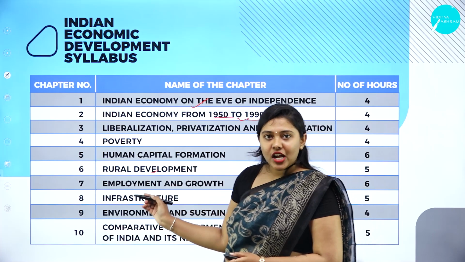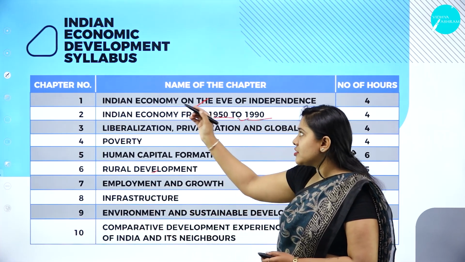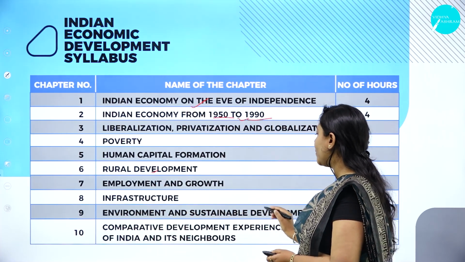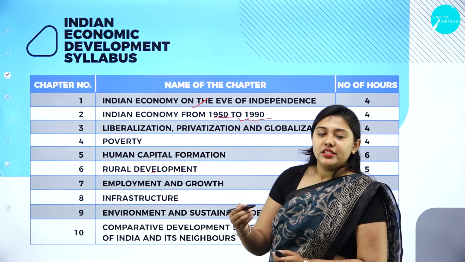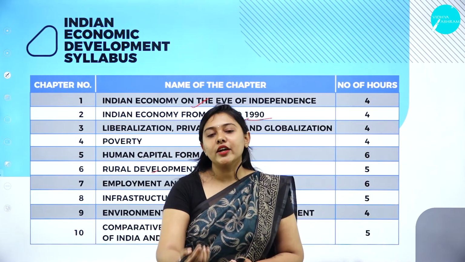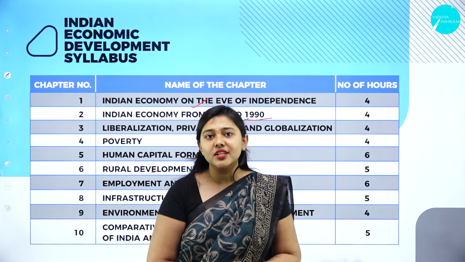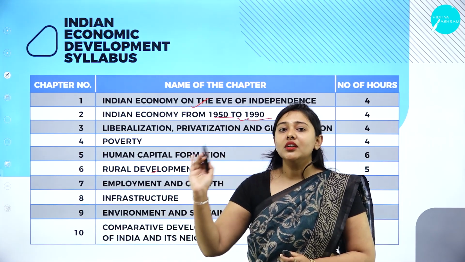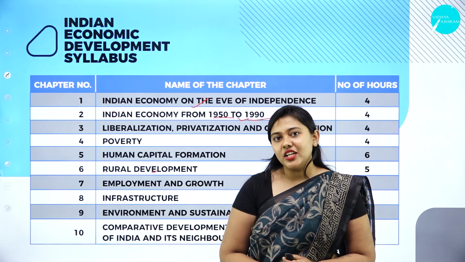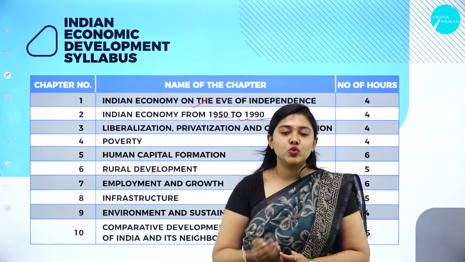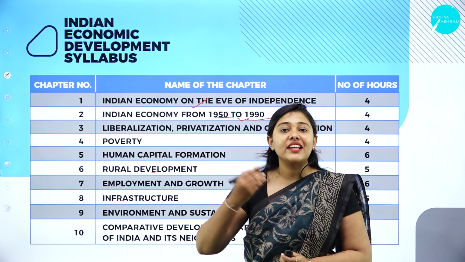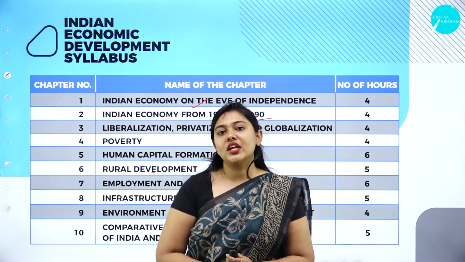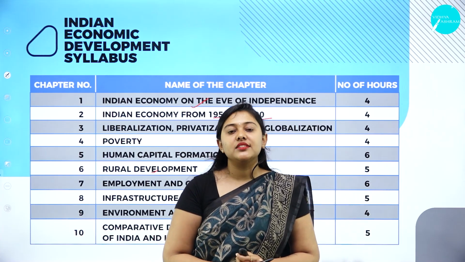We have infrastructure. Next, chapter number 9 is environment and sustainable development. In the initial part of my class itself, I discussed that we are talking about sustainability, because without the next generation, we cannot sustain. If we have to do something for the next generation, we have to think about sustainability.